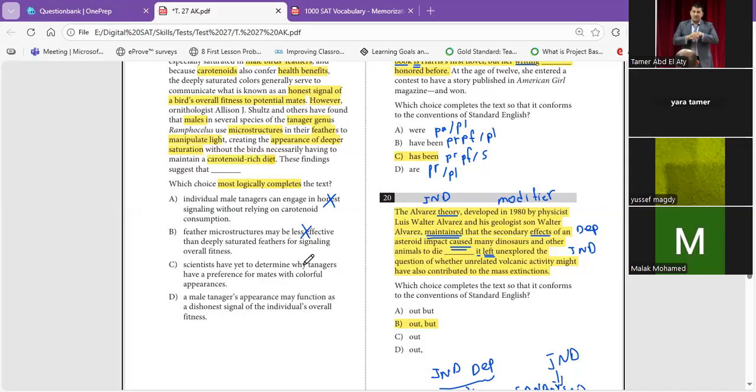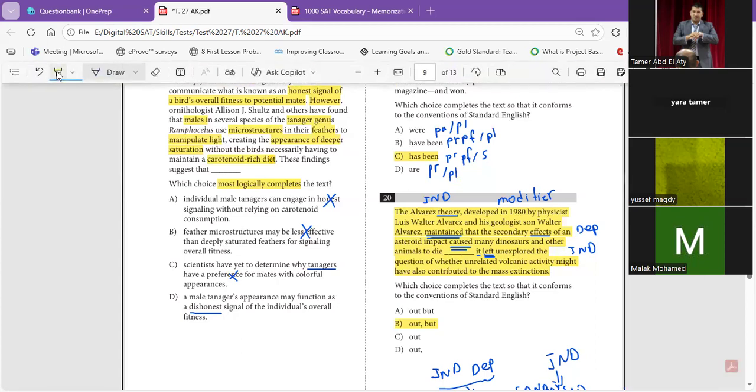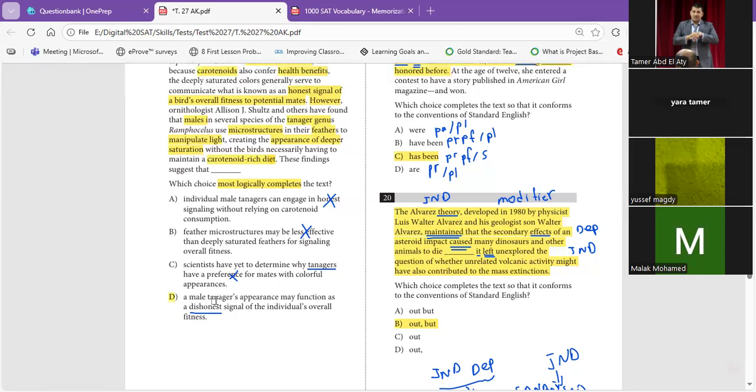But the one that has deeper color is going to be fit. This is an indicator. Scientists have yet to determine why tanagers have a preference for mates with colorful appearance. We didn't say that they have actual preferences for birds that use microstructure. A male tanager's appearance may function as a dishonest signal of the individual's overall fitness. Yes, for those kinds of species. Why? Because they are deceiving by using microstructure to deceive others. So the answer is D.